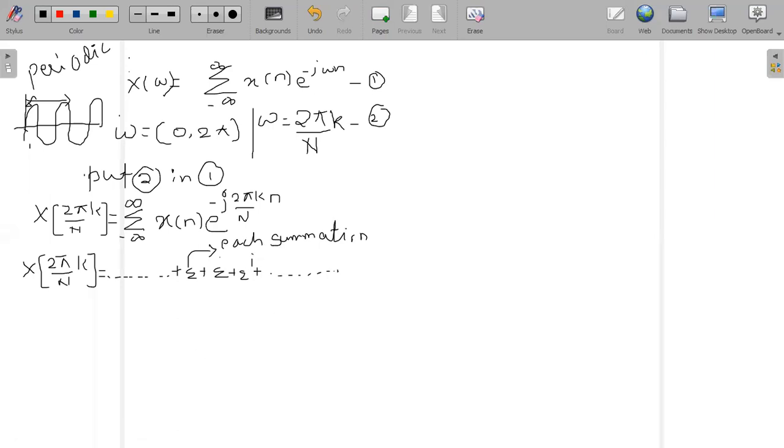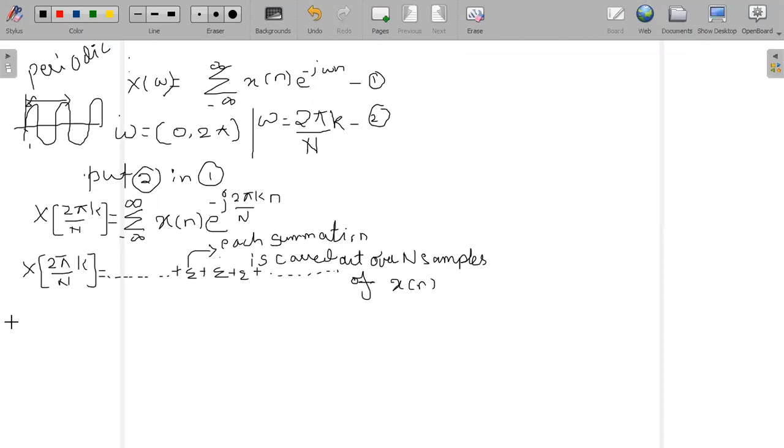Each summation is carried out over n samples of small x of n.